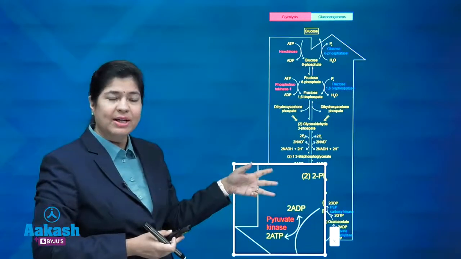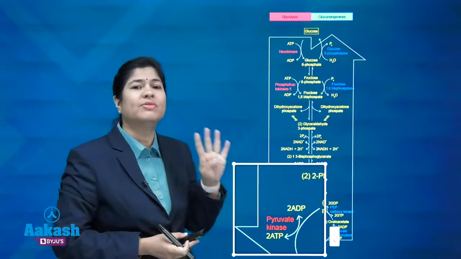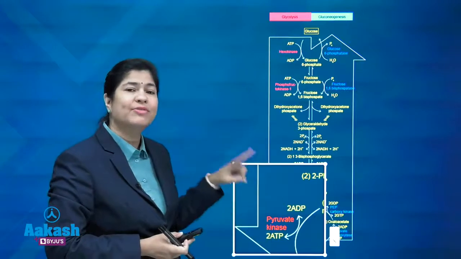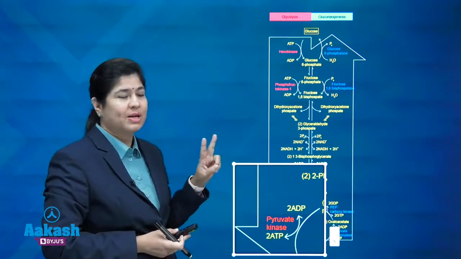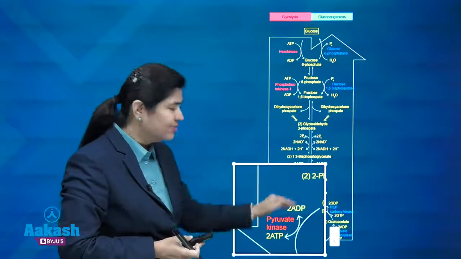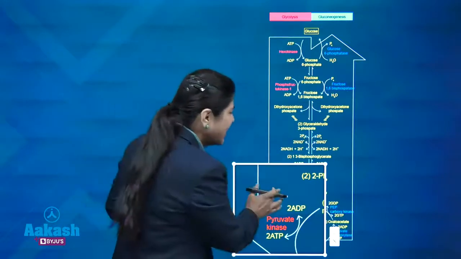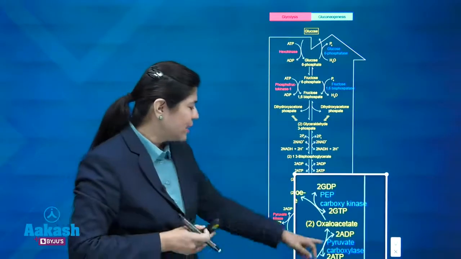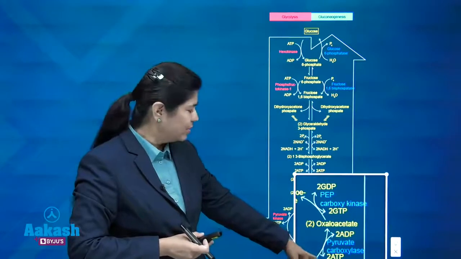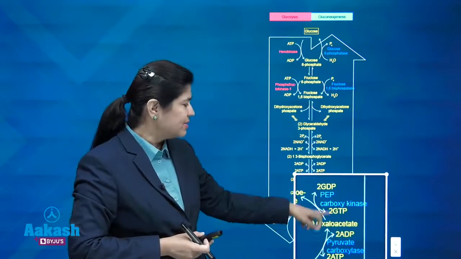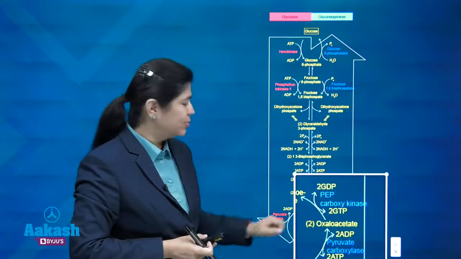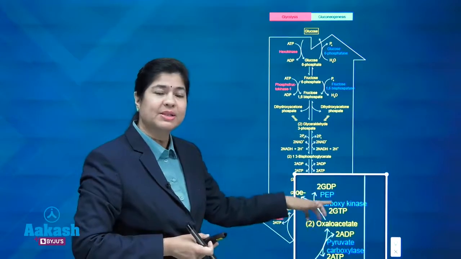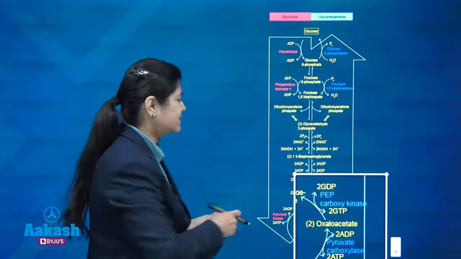So, 3 enzymes are here. Should we have 3? No, we have 4 irreversible enzymes of gluconeogenesis. For the reaction of pyruvate kinase, we have 2 steps of irreversible enzymes. This pyruvate kinase is circumvented by 2 gluconeogenic enzymes, that is pyruvate carboxylase, which converts pyruvate to oxaloacetate, and then oxaloacetate to phosphoenolpyruvate by PEPCK, which was there in the option as well. So, these are the first 2 irreversible steps of gluconeogenesis.